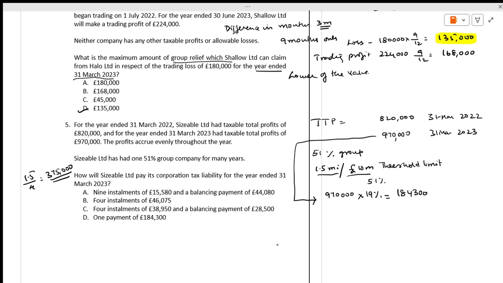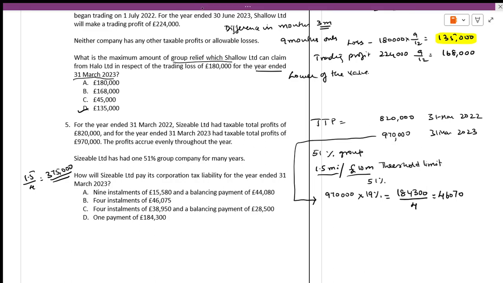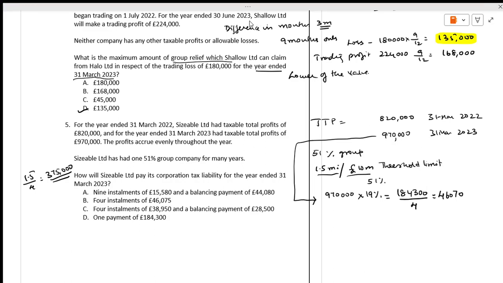If the rule says it can be paid in 4 equal installments, divided by 4. It comes to how much? It comes to 46075. 46075 in 4 equal installments.